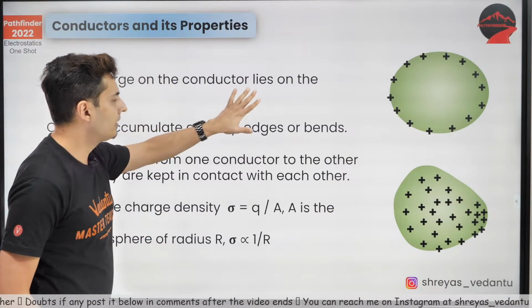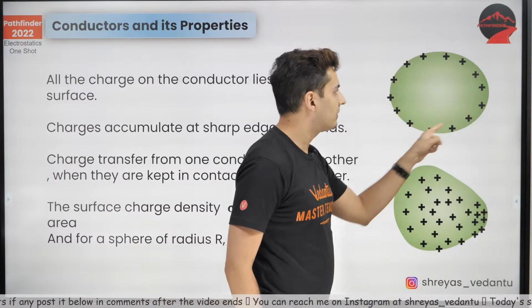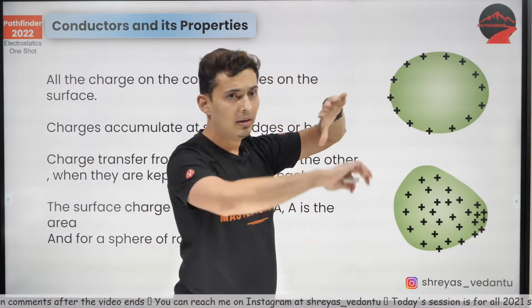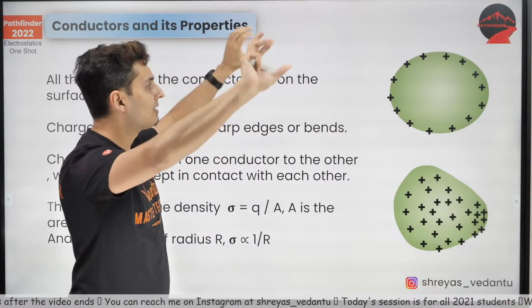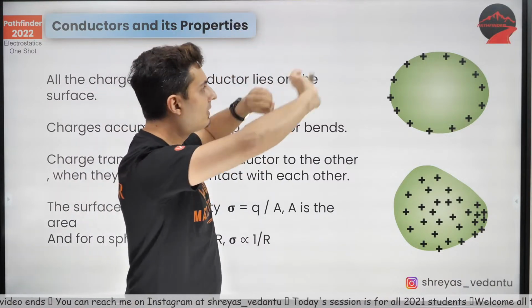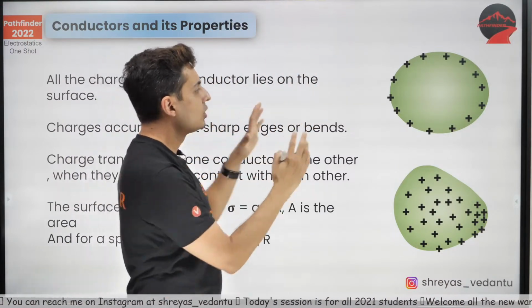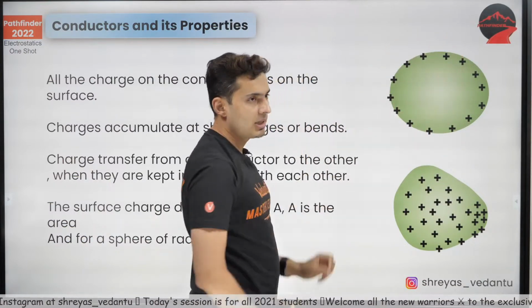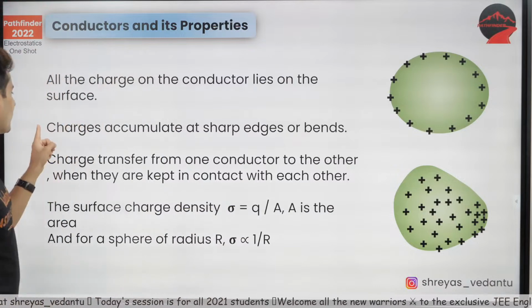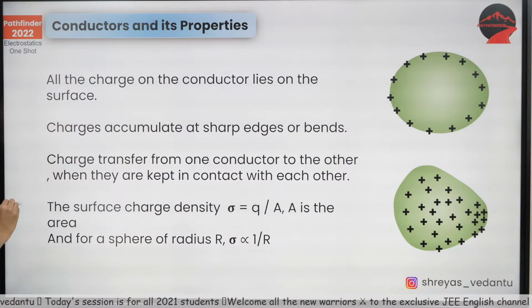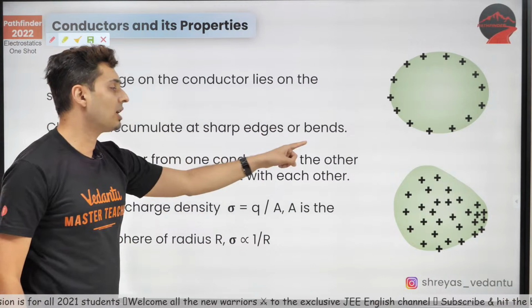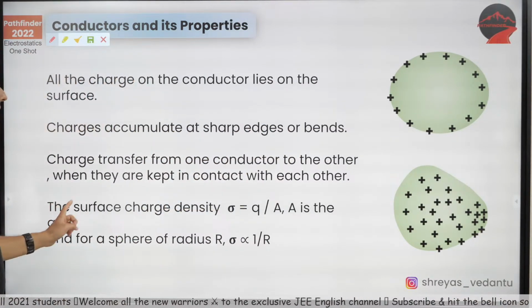Whenever you have a conductor, the charges will lie on the surface. If it's a solid conductor and you charge it, the charges will be on the outermost periphery. The reason is they will try to repel each other. They will try to move away from each other, so they will try to be as far away as possible by reaching the surface. That's number one. Number two, charges are accumulated more at the sharp edges or the bends. This is very important.